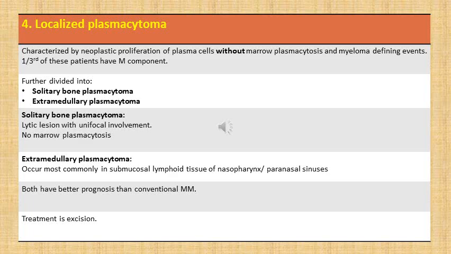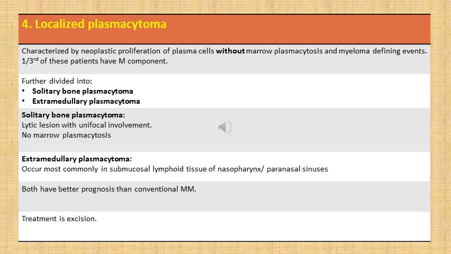These localized plasmacytomas are further divided into either solitary bone plasmacytoma or extramedullary plasmacytoma, where they are situated outside the medullary cavity in the soft tissue. Solitary bone plasmacytoma produces a single lytic lesion with unifocal involvement and no marrow plasmacytosis.